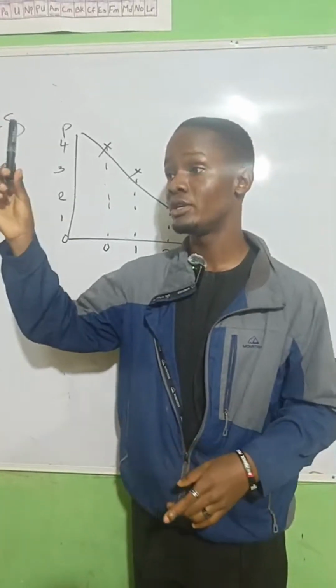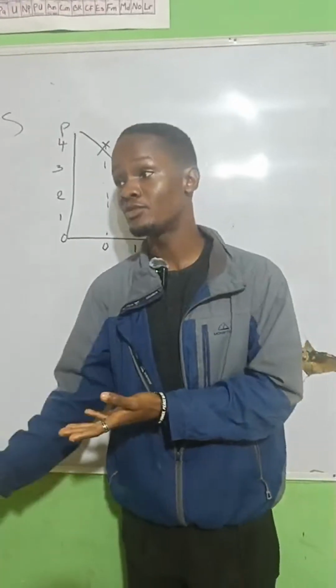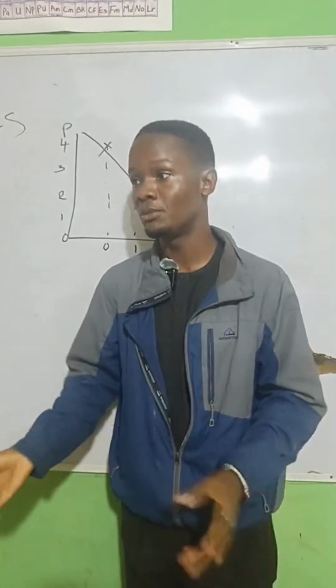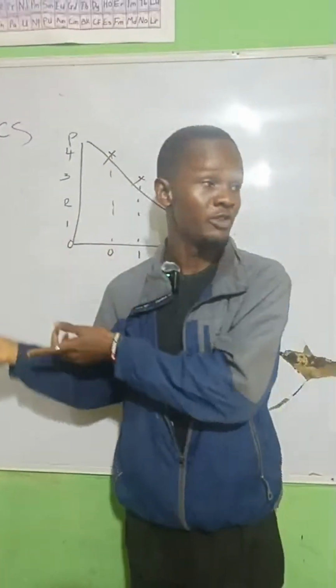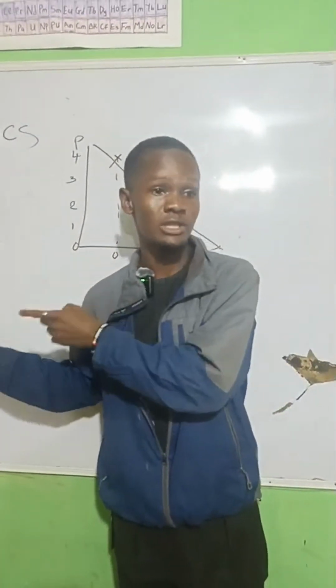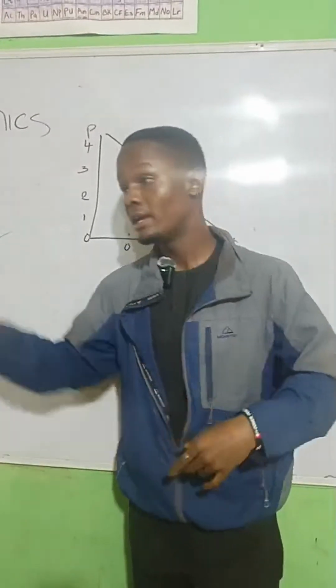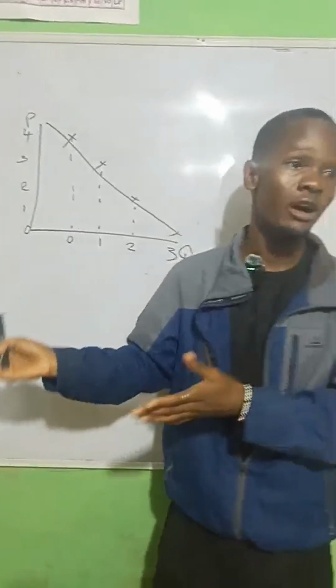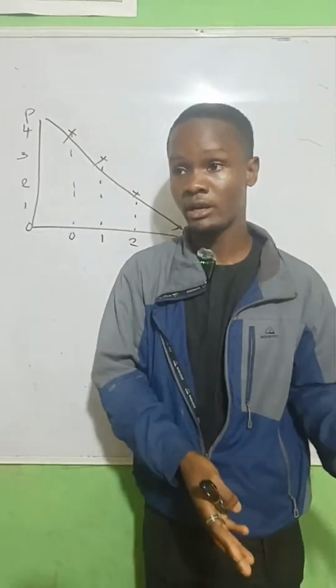If one is increasing, the other is reducing, and that shows an inverse or negative relationship. Then the demand schedule, a table showing the quantities that individuals are willing to buy at given prices. Then the demand curve is simply the graphical representation. We have all of this in our notes.